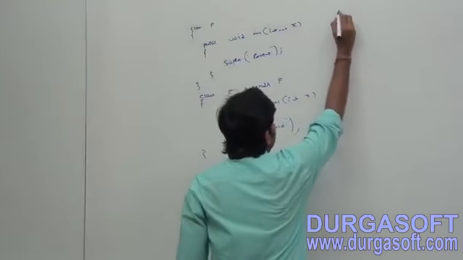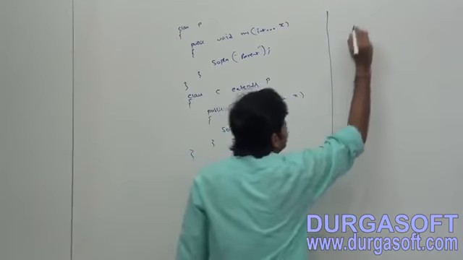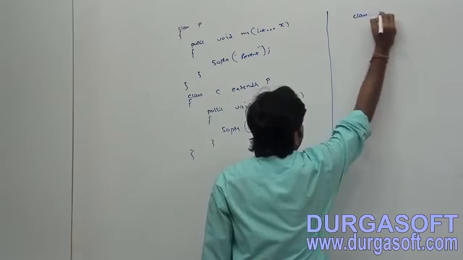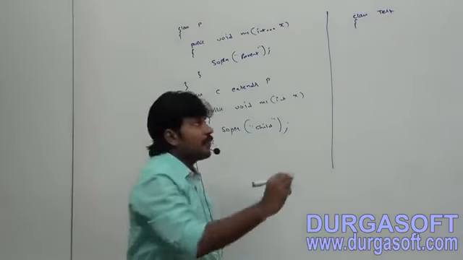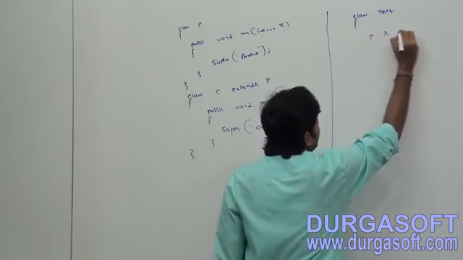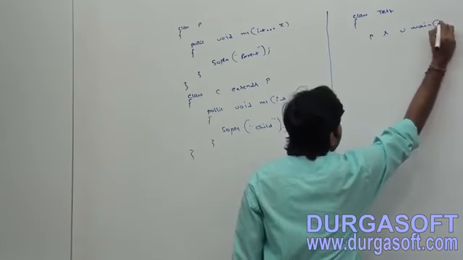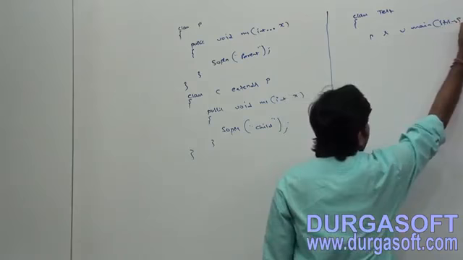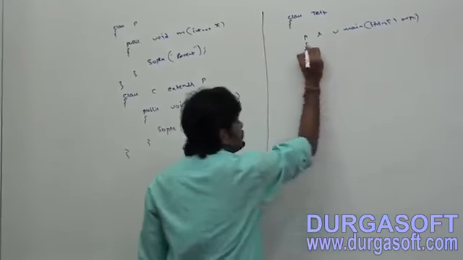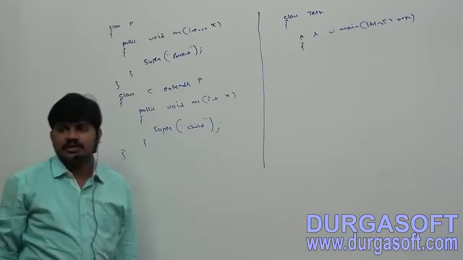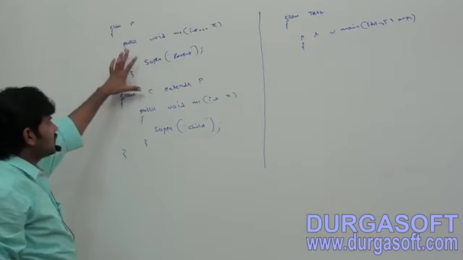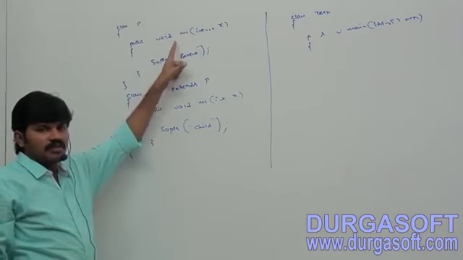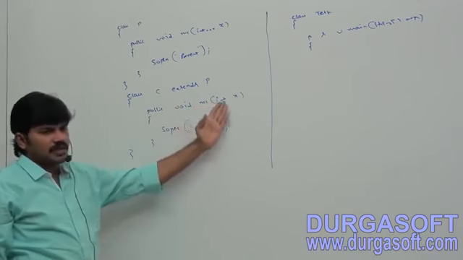Now class Test, with public static void main, String array args. Observe that the parent class method is the varargs method, but the child class method is the normal method.